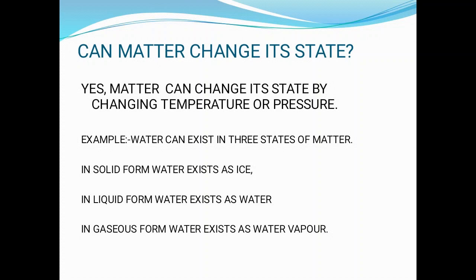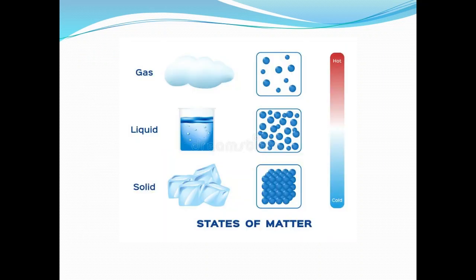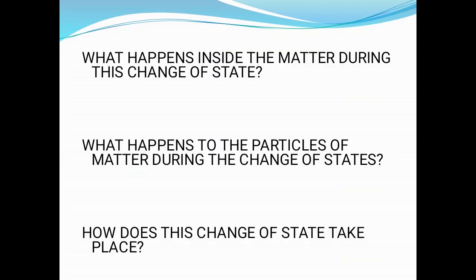Now first of all, we will look into the effect of change of temperature on the state of matter. As you can see, the three different forms of water are: in solid form it exists as ice, in liquid form it exists as water, and in gaseous form it exists as water vapor. While discussing the effect of change in temperature or pressure on the state of matter, we will be able to answer questions like what happens inside the matter during this change of state, and what happens to the particles of matter during the change of states.